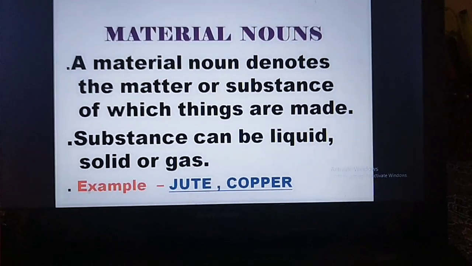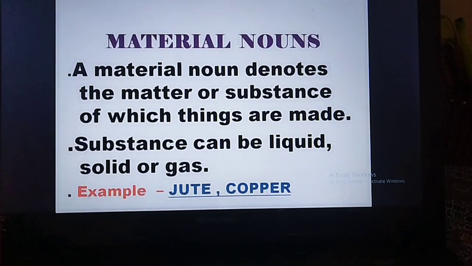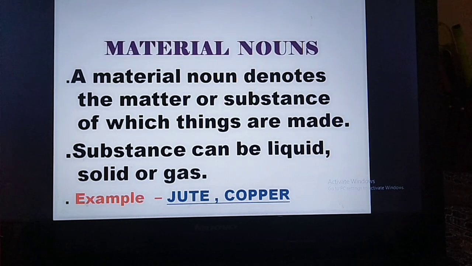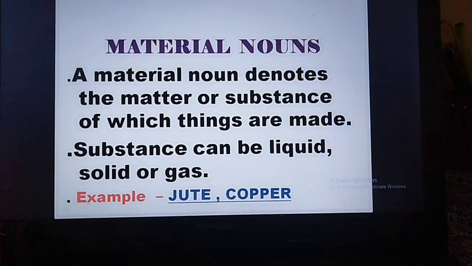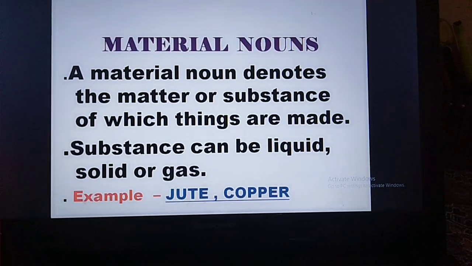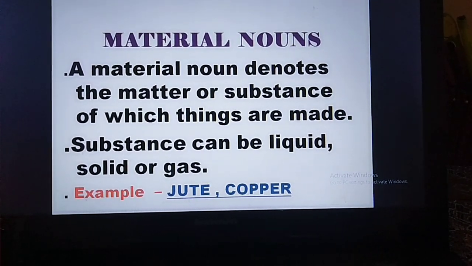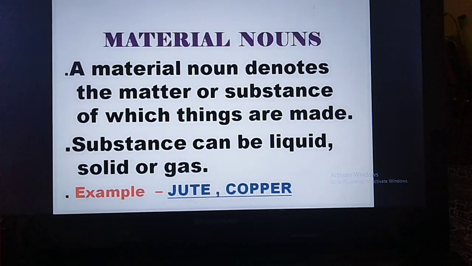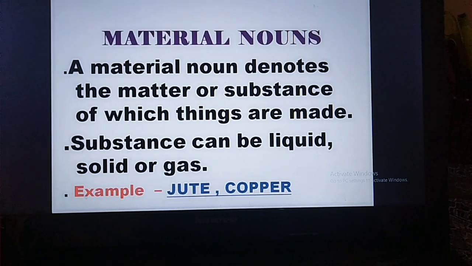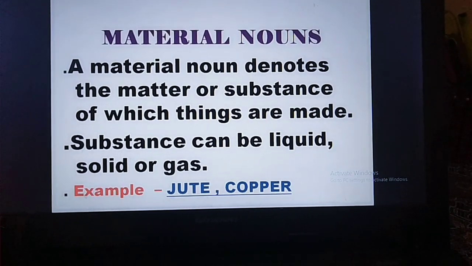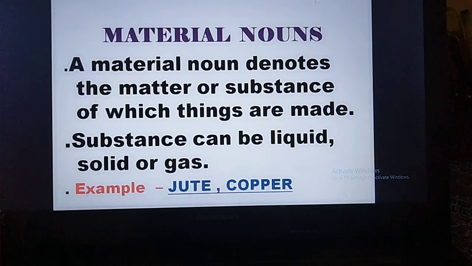Children, let's move on to the next one, that is material noun. I'll read the definition for you. A material noun denotes the matter or substance of which things are made. Substance can be liquid, solid or gaseous. So there are some examples given: jute or copper.